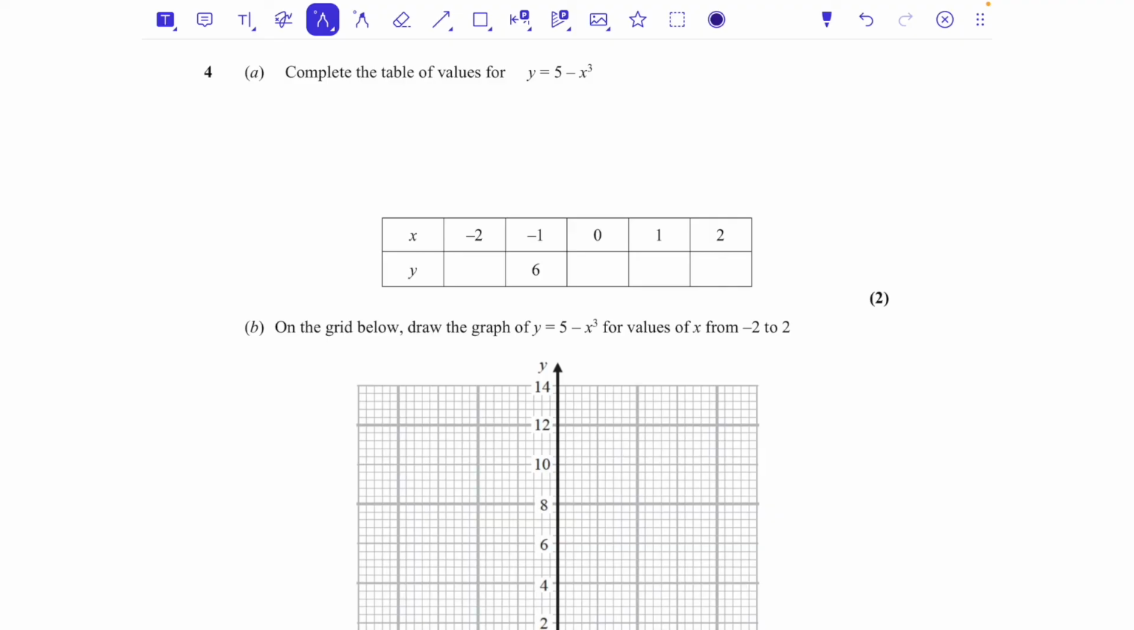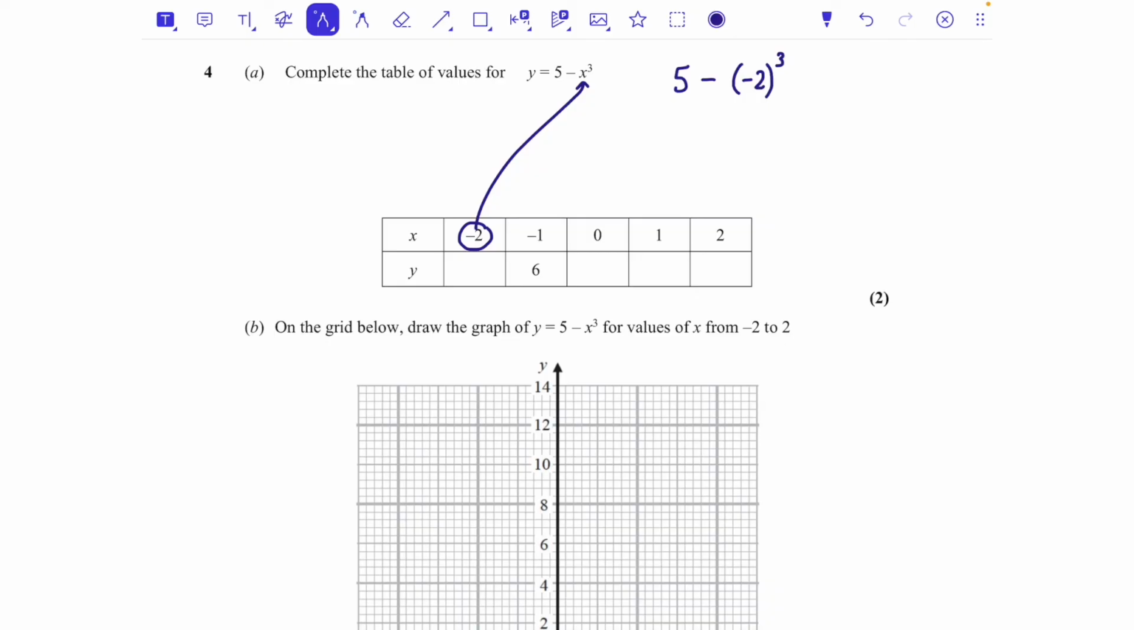This is a calculator paper, so you can use your calculator, and there's a table function, and I will do a separate video on that. Personally though, this could come up on the non-calculator paper, so it's a really good idea to know how to do it non-calculator as well. So for non-calculator, we need to think about substituting this value of x into the formula for each of the values of x. So I'm going to start by doing 5 minus -2 cubed.